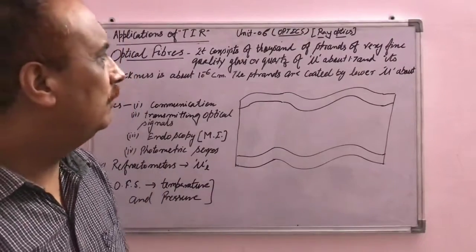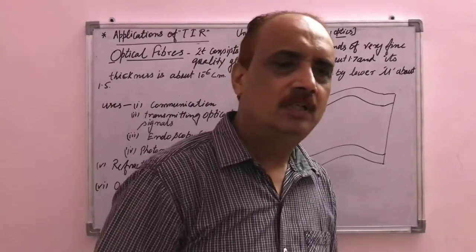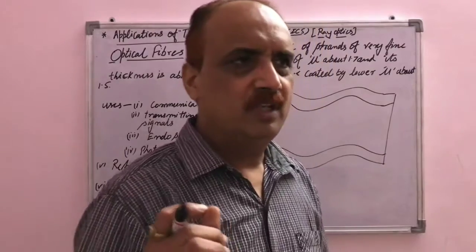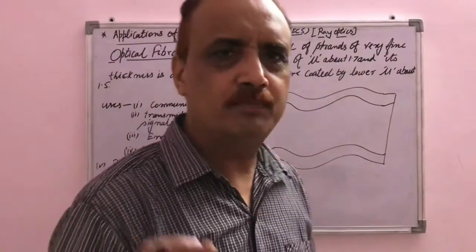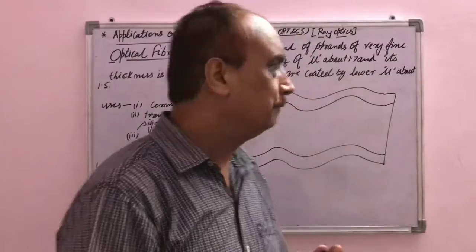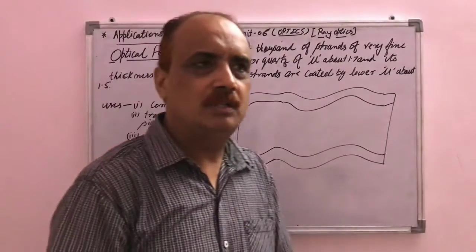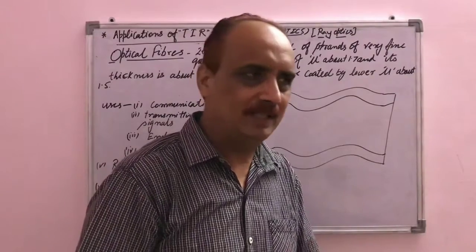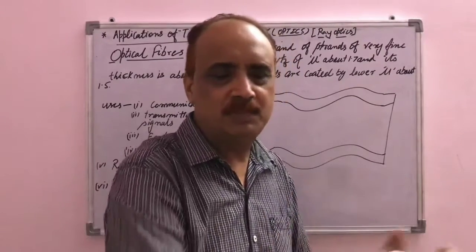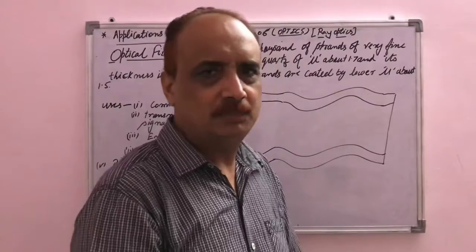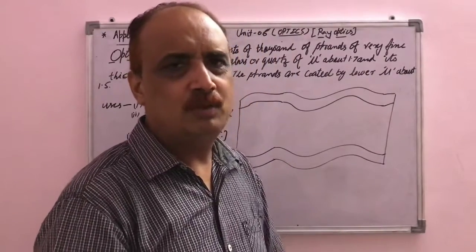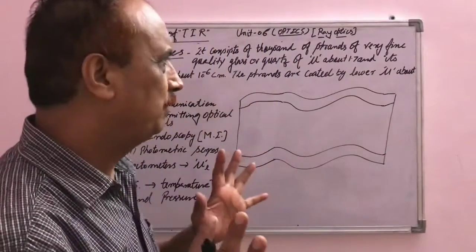Hello students, now we will discuss the second application of total internal reflection, that is the most important application, the optical fiber. In the optical fiber, again we use the phenomenon of total internal reflection, and we can transmit the signal from one place to another place. So first of all we'll discuss the construction of the optical fiber.